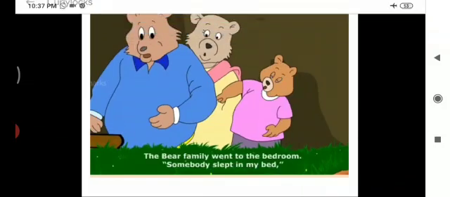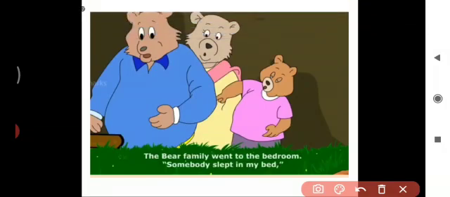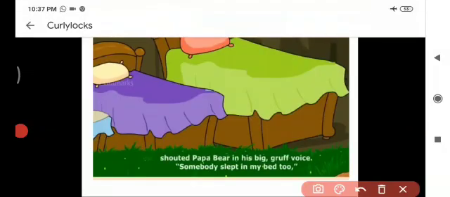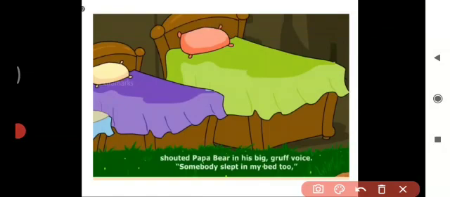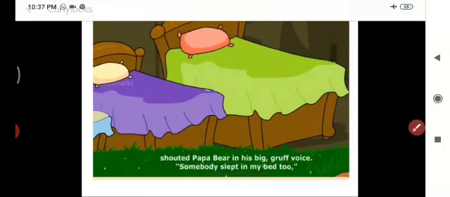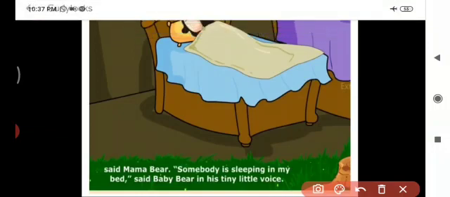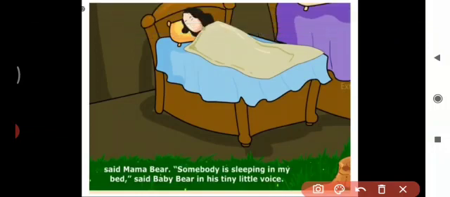Okay. So next, on seeing this, the bear family went into the bedroom. On seeing the bed, Papa Bear said, "Somebody slept in my bed," shouted Papa Bear in his big gruff voice. Next, "Somebody slept in my bed too," said Mama Bear. Mama Bear also said, "Somebody slept in my bed also."